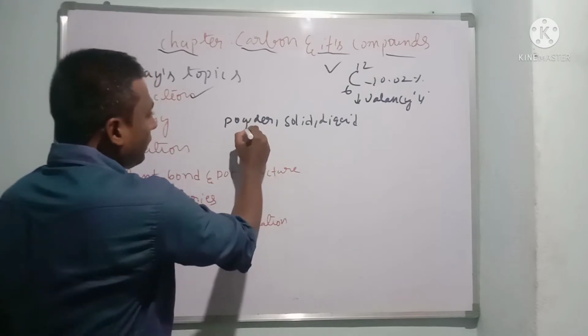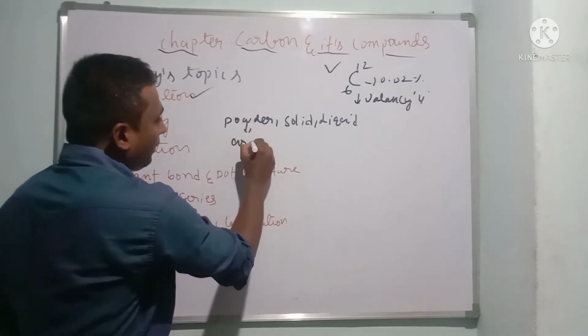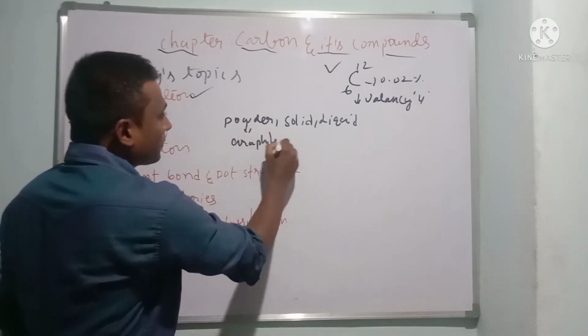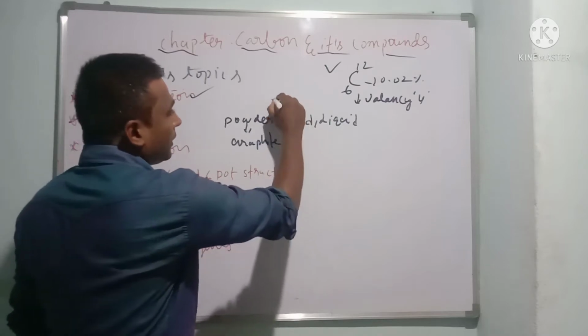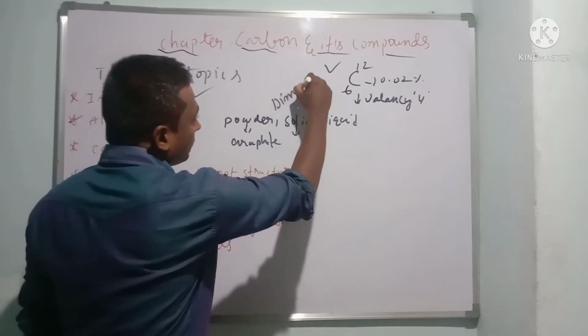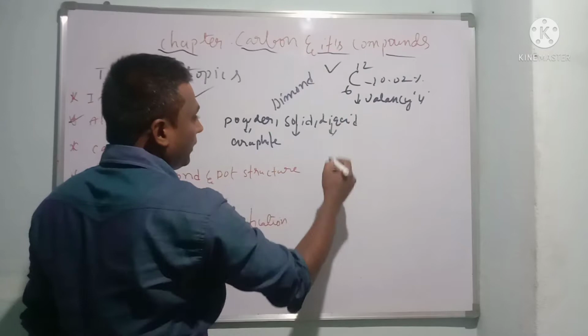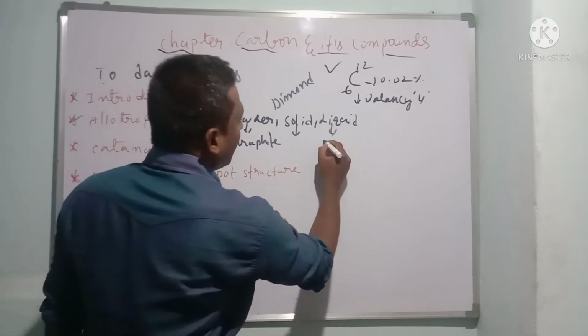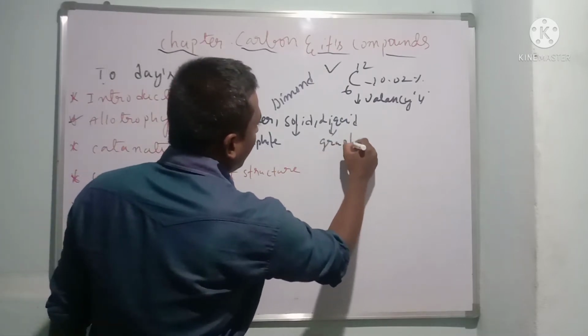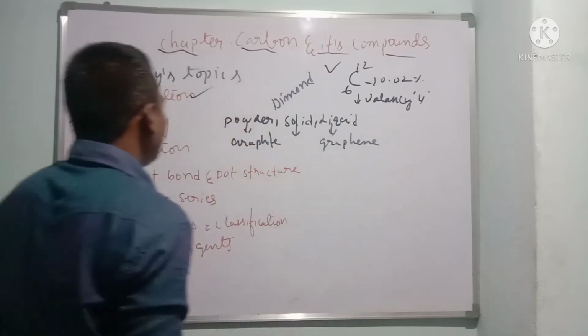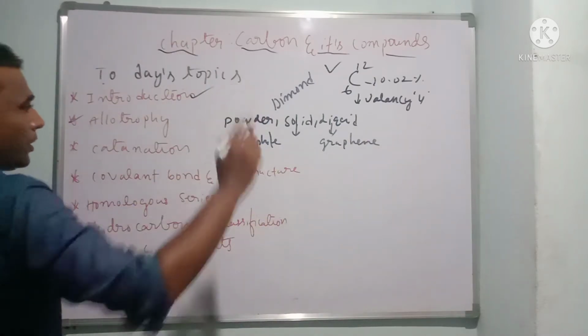In powder form we can find graphite. In solid form, that is diamond. In liquid form we can find graphene. So dear children, we understood about allotropy.